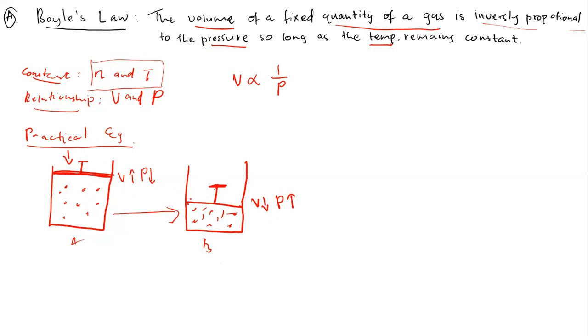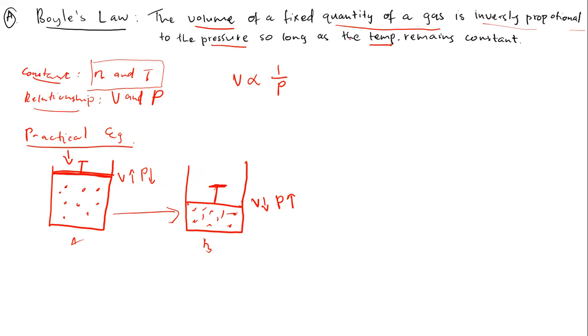So that means he then concluded that the volume of a fixed quantity of gas is inversely proportional to the pressure, as long as the temperature remains constant. This is basically what Boyle came to conclude. He came to this conclusion based on this simple thing, which I believe makes sense when you think of it. Okay?